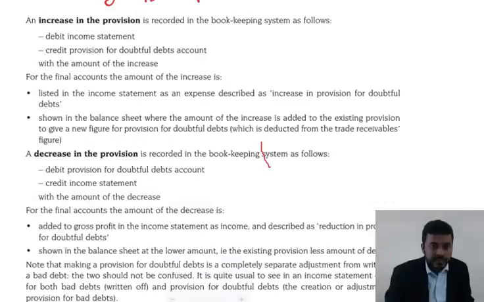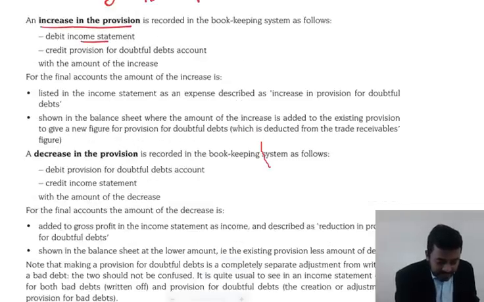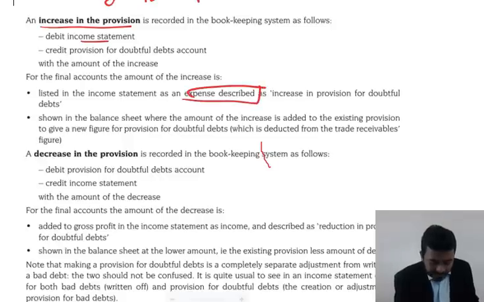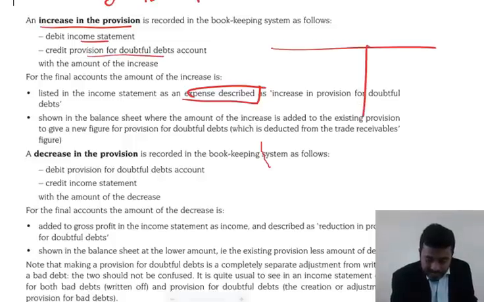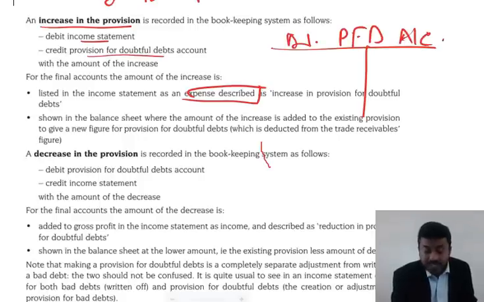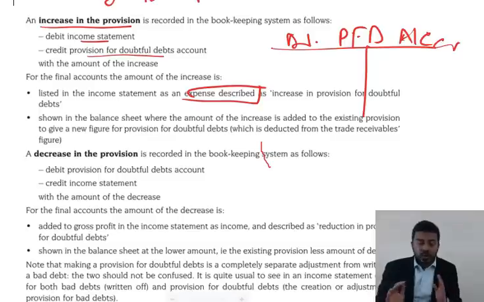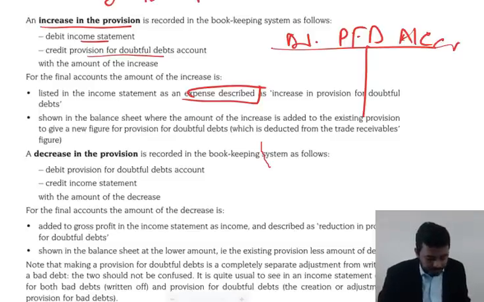No matter. If there is an increase, debit into the income statement. This is an expense. And in the provision for doubtful debt account, it's a T account, it's a credit account. We'll be doing this in this example, covering all our doubtful debt solutions.